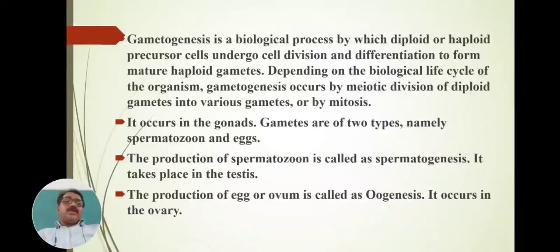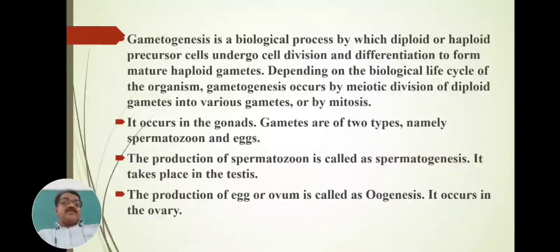Gametogenesis is a biological process by which diploid or haploid precursor cells undergo cell division and differentiation to form mature haploid gametes.